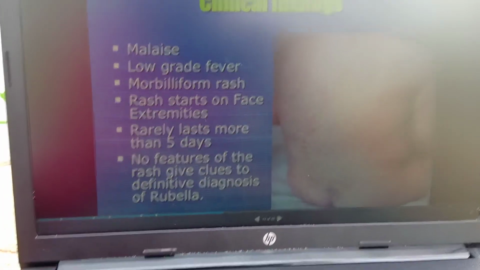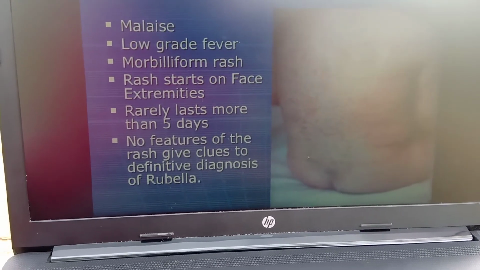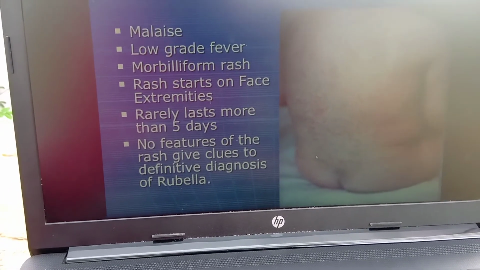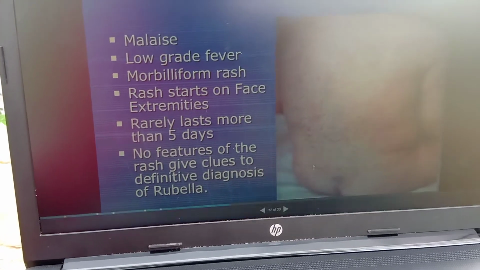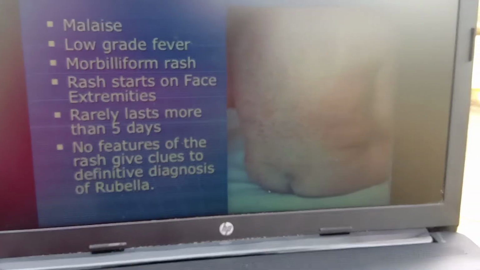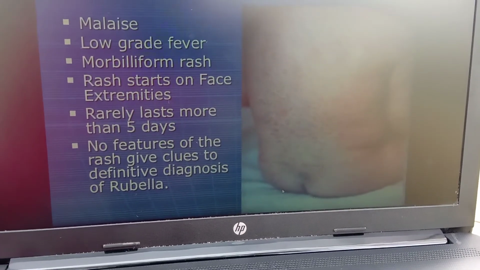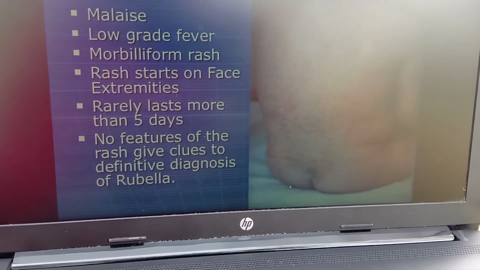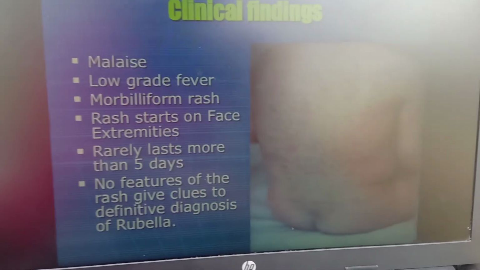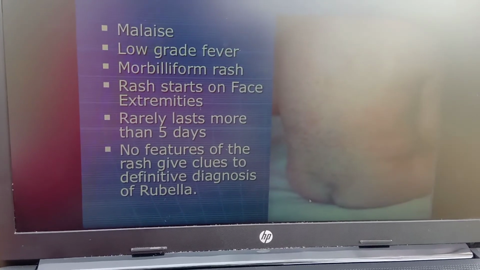So the clinical manifestations: there will be malaise, laziness, a low grade fever, and a morbilliform rash. For example, rose petal-like spots will be there. That type of rash starts on the face and the extremities, and it lasts more than 5 days. Then you can conclude the definitive diagnosis of rubella.